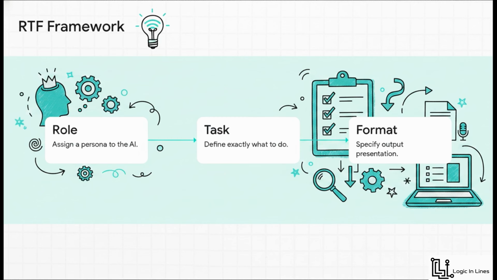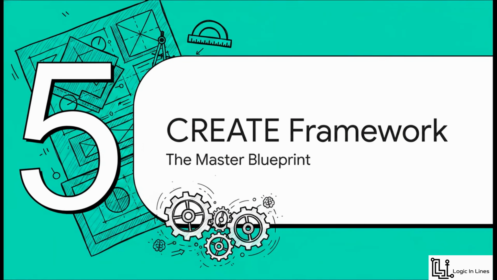First, role. Act as a senior marketing executive. Second, task. Analyze this market data. Third, format. Present your findings as a bulleted list. Just 3 simple steps, but it leads to a massive improvement in quality. Which brings us to Section 5, the Advanced Create Framework, the Master Blueprint.